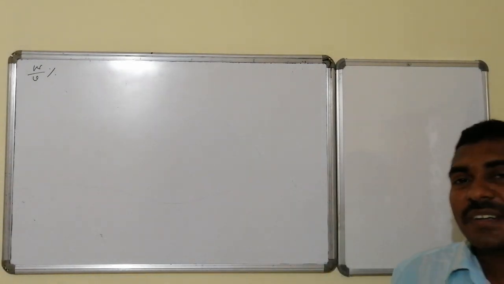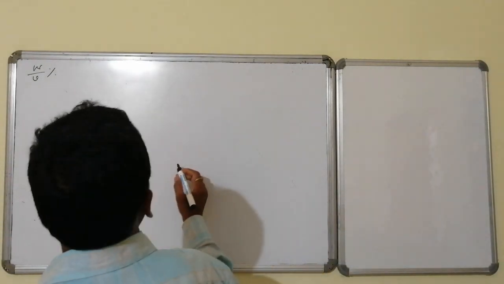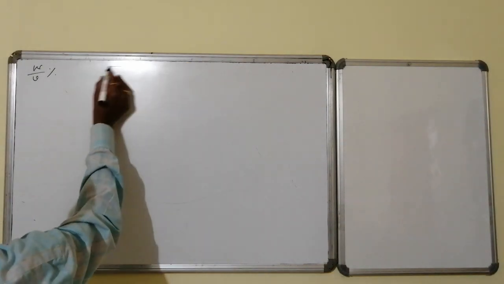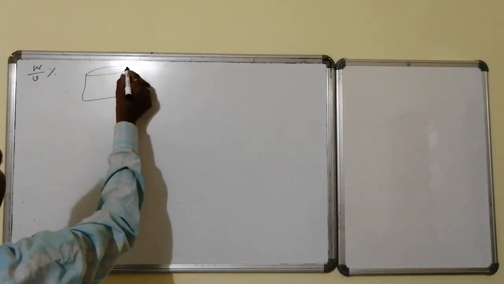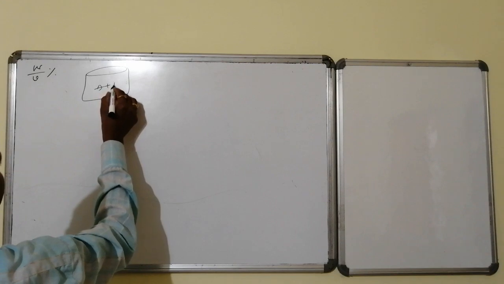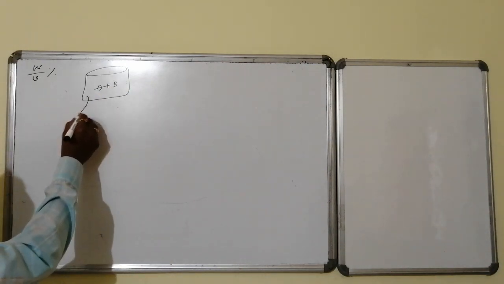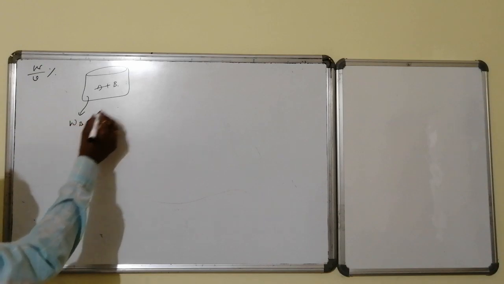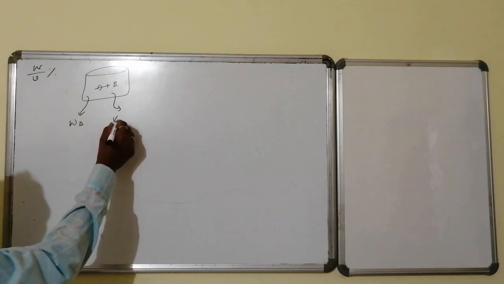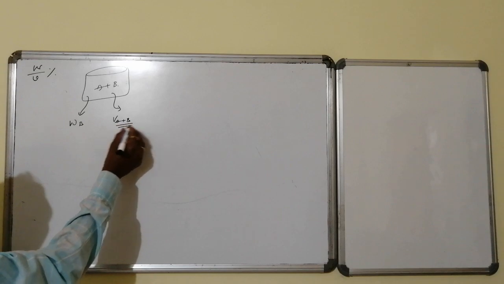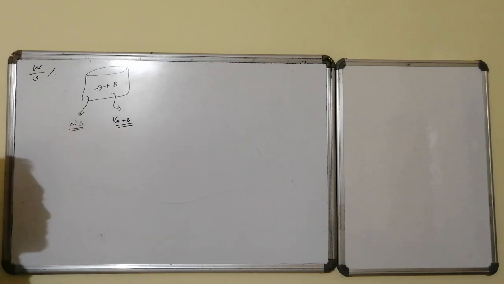To understand this clearly, let us go for a solution. See, here I am going for a solution formed by A plus B. I know the information related to B: the weight of B is WB, whereas the volume of solution is V of A plus B. This is the volume of solution, this is the weight of solute.